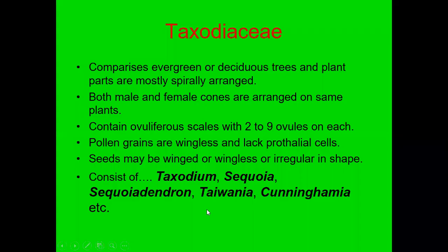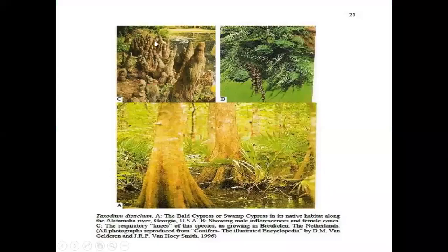Okay. Next is the Taxodiaceae, comprising evergreen and deciduous trees. Plant parts are mostly in spiral arrangement. Both male and female cones are arranged on the same plant. They contain ovuliferous scales with 2 to 9 ovules on each. Pollen grains are wingless, lacking prothallial cells. Seeds may be winged or wingless; both are found in it. It consists of Taxodium, Sequoia, Sciadopitys, Taiwania.